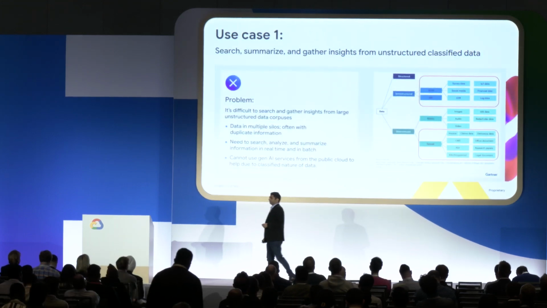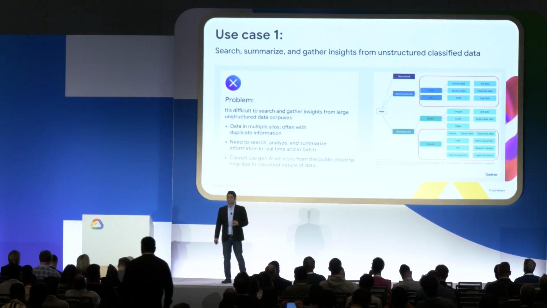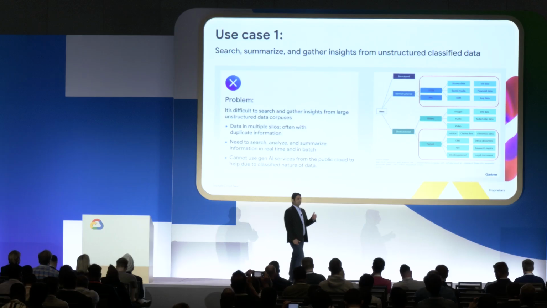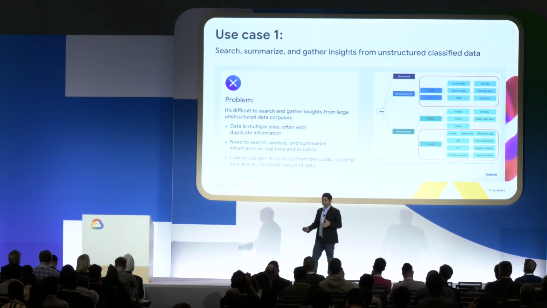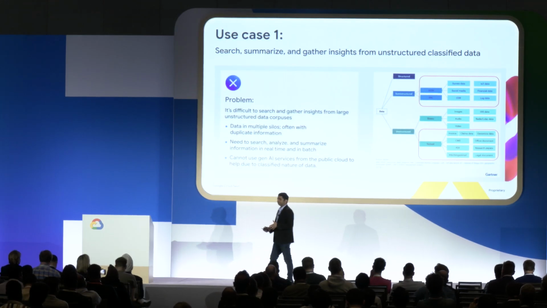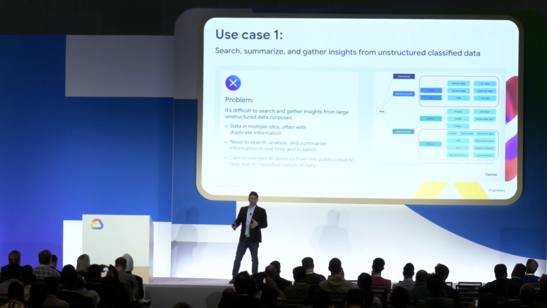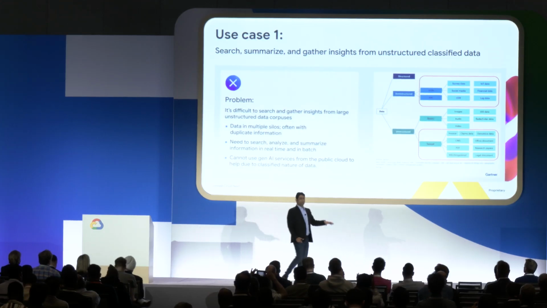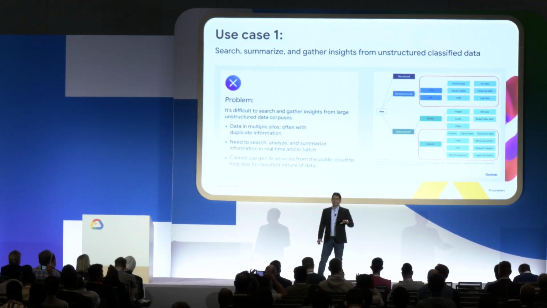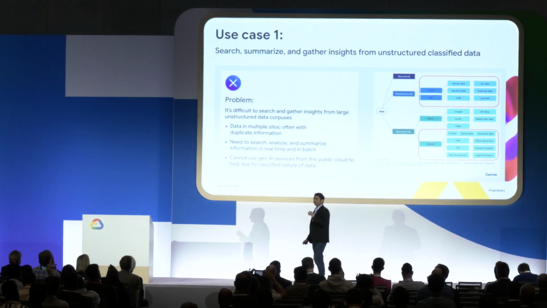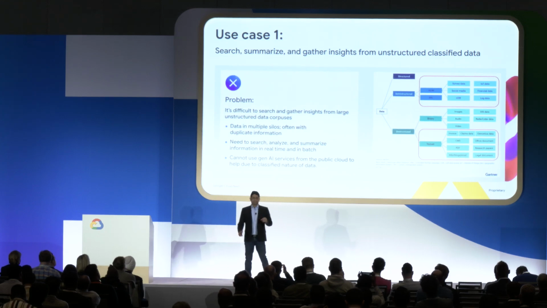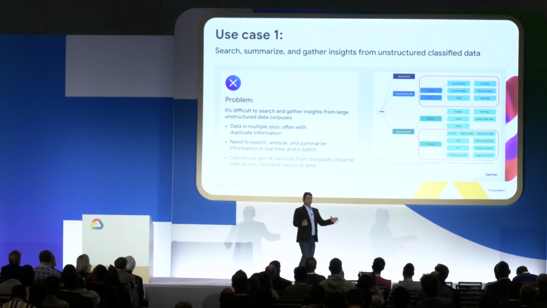So as we've talked to customers, we've identified 3 key use cases in sovereign AI that keep coming up all the time. The first use case, how do I search, summarize, and gather insights from this unstructured data that we just talked about? It's extremely difficult to do this. Data is in multiple silos, typically duplicated, and as we just discussed, these organizations cannot use the power of generative AI in the public cloud to make sense of this. So the first use case is really searching, summarizing data that is sitting in silos.